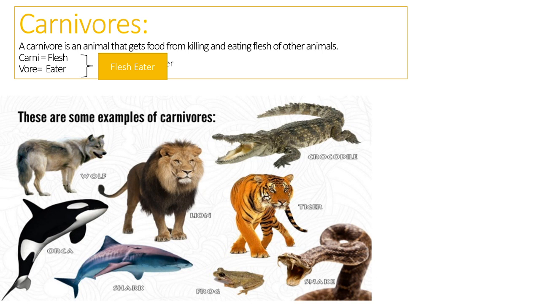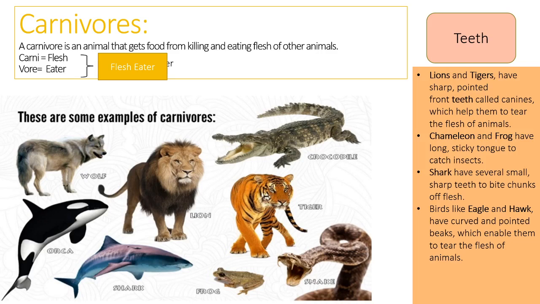So a carnivore is an animal that hunts, kills and eats the flesh of other animals. Carni means flesh, vor means eater. Examples: lion, tiger, crocodile, snake, wolf, etc. According to their food habits, their teeth have developed accordingly. Lions and tigers have to tear and eat raw flesh, so they developed sharp, pointed teeth called canines. They help them tear the flesh of animals.